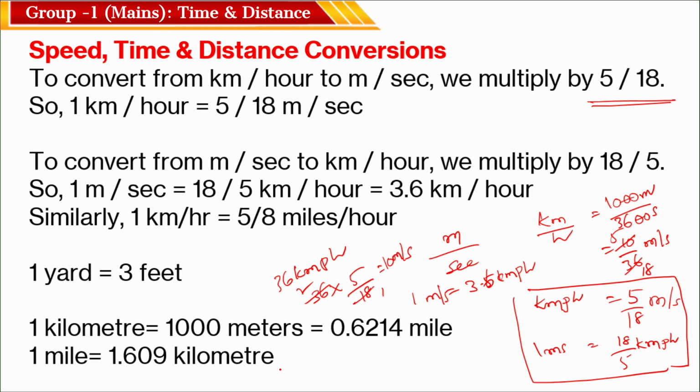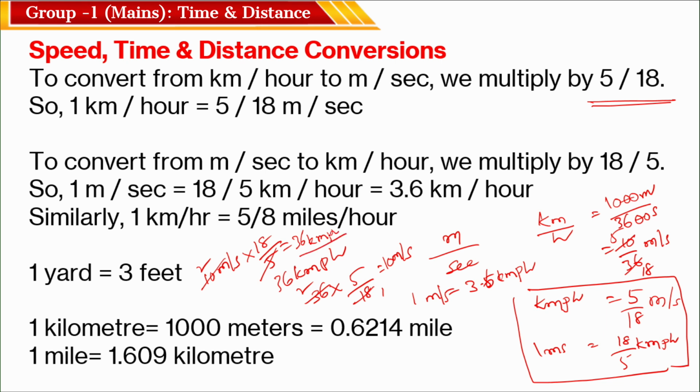For example, if you want to convert meter per second into kilometer per hour, then what you have to do? For example, 10 meters per second is given. You have to convert 10 meters per second in terms of kilometer per hour. What you have to do? You have to multiply with 18 by 5. 5 ones are 5, 5 twos are 10, 2 18s are 36, so it means 36 kmph.